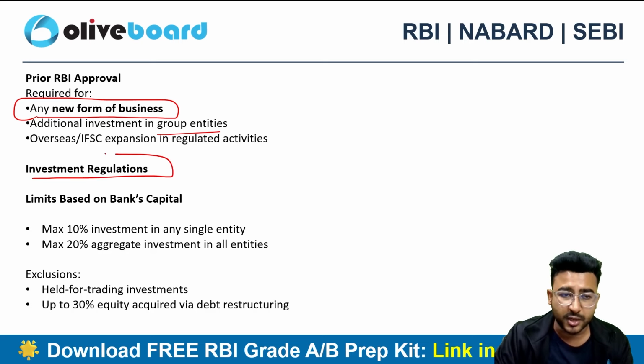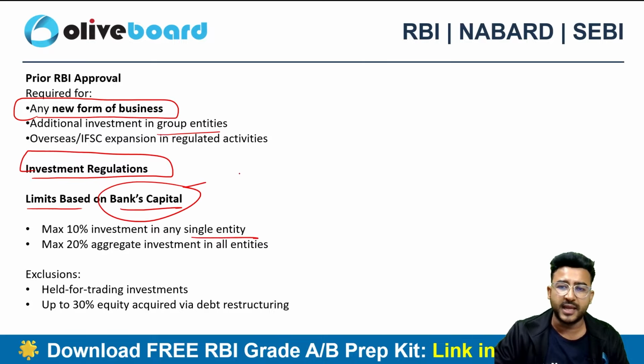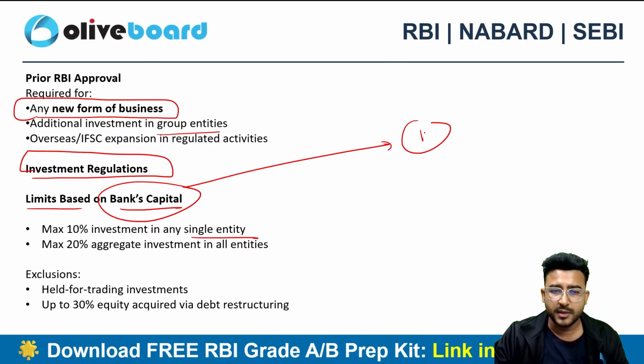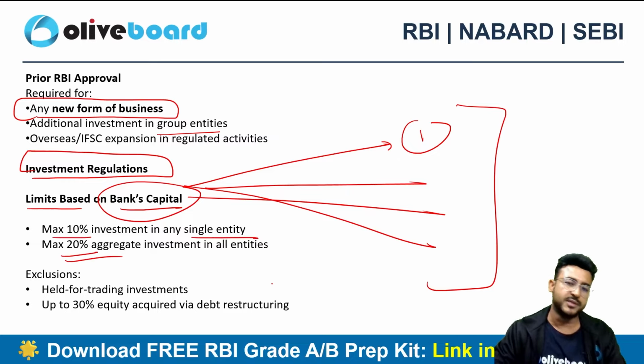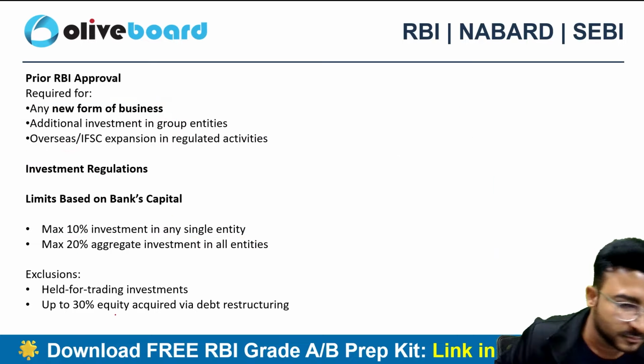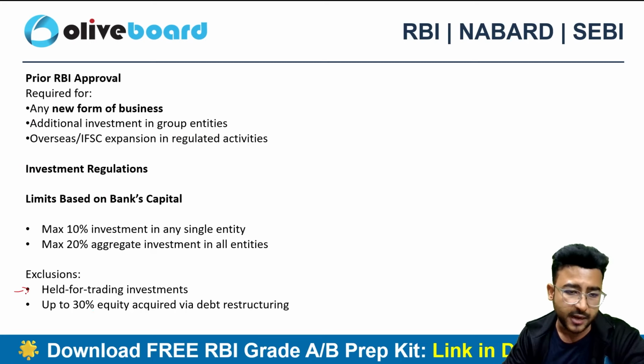And the investment regulations are very strict. The limit is based on the bank's capital. So maximum 10% investment in a single entity. If you are a bank making an investment in an entity, it should not cross 10% of your capital, right? Because this is a single entity. And in aggregate, let's suppose you have invested in multiple entities, the aggregate limit is 20% for all the entities, right?